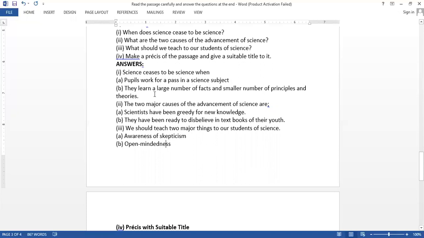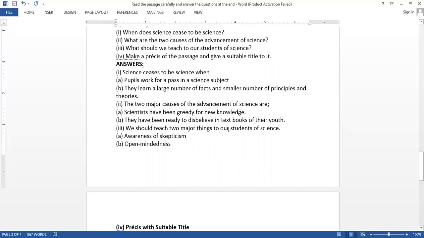Moreover, when they are made to learn a large number of facts and a smaller number of principles and theories. So you can add just a word, moreover. Then the two major causes of the advancement of science, as given by the writer, are the greed of scientists for new knowledge and their readiness to disbelieve in the books of their youth.